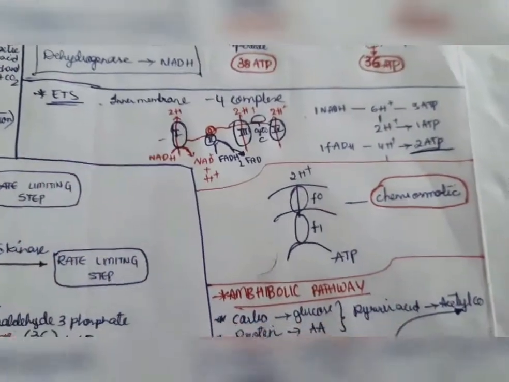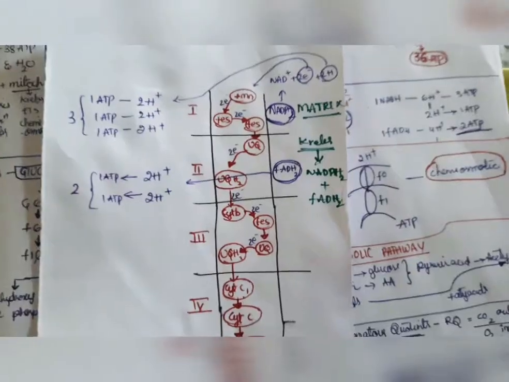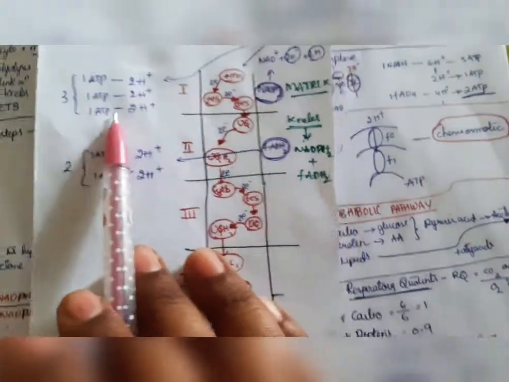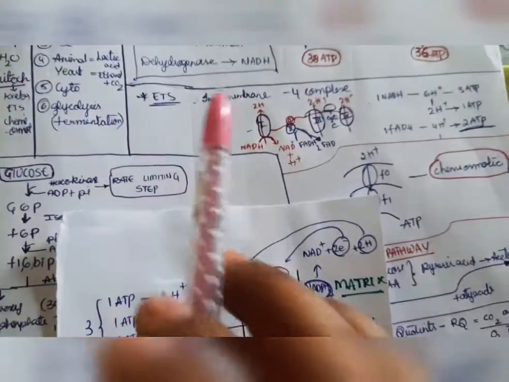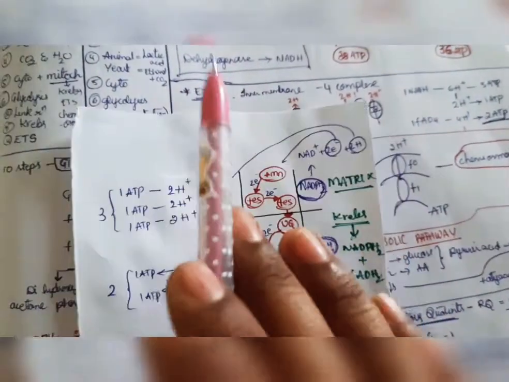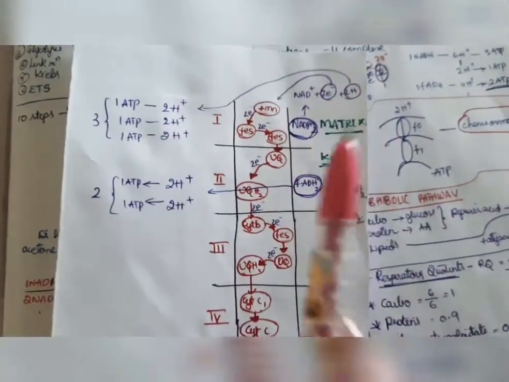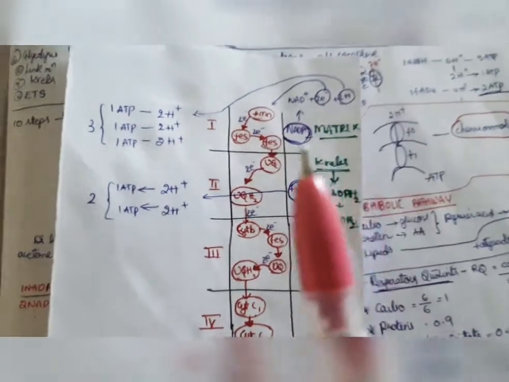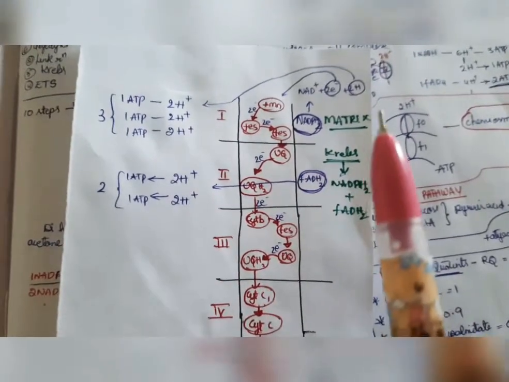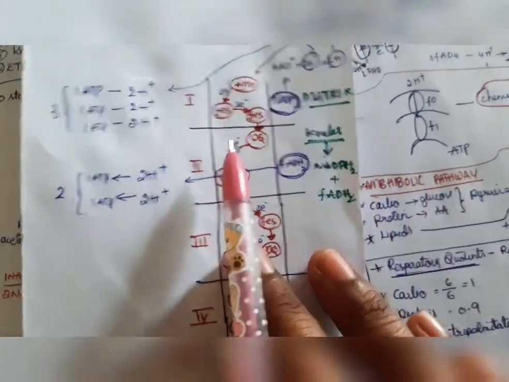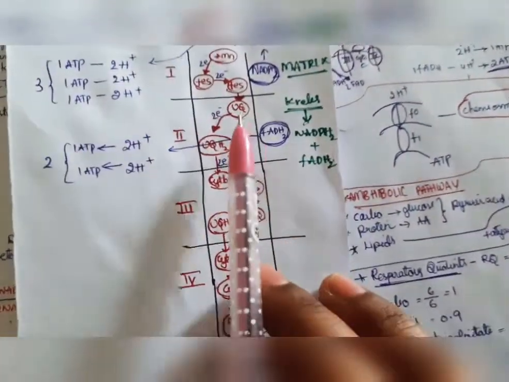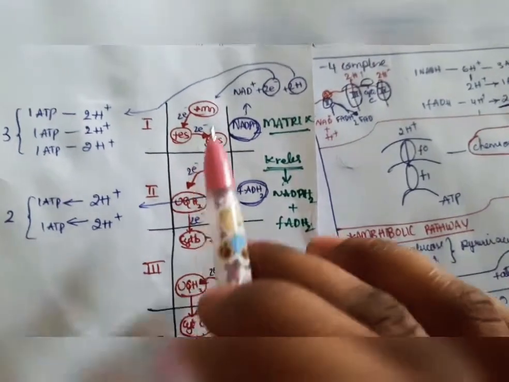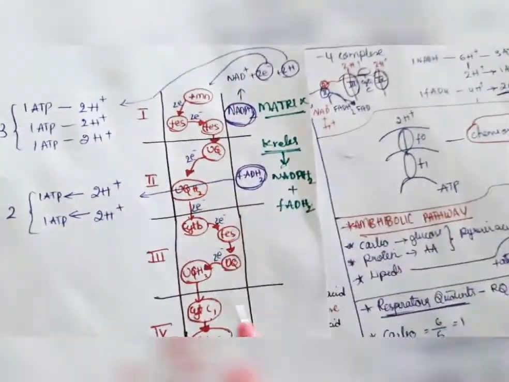Next, the electron transport chain, also called the electron transport system. Its main purpose is to produce water. We have already got ATP and carbon dioxide, and the final product we should get is water. The water will be formed in the electron transport system, which takes place at the inner membrane of the mitochondria.